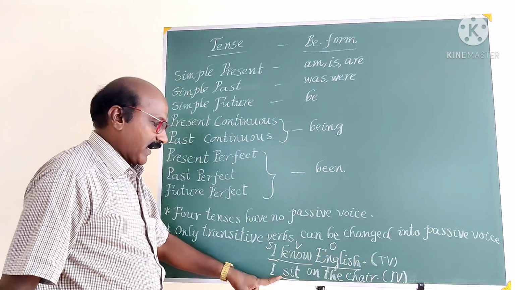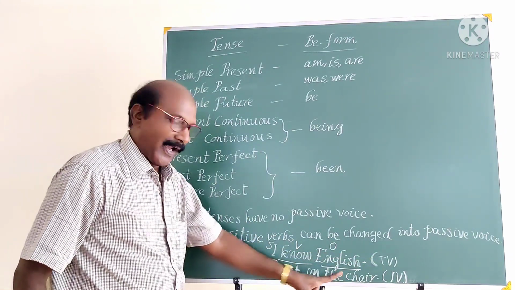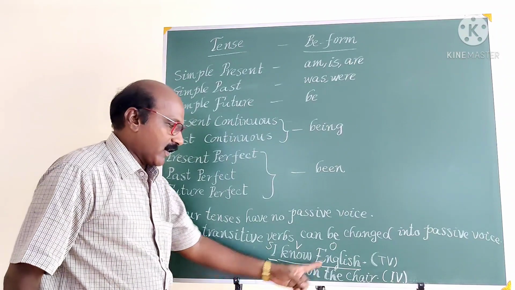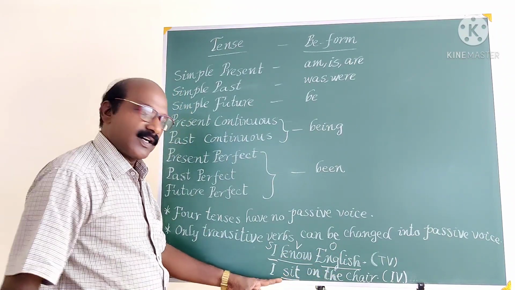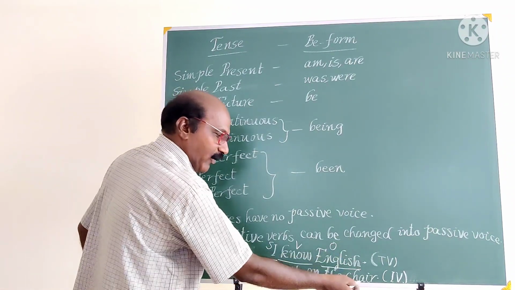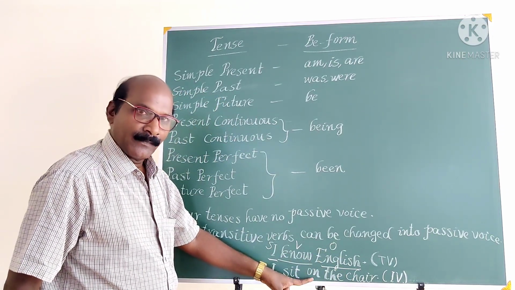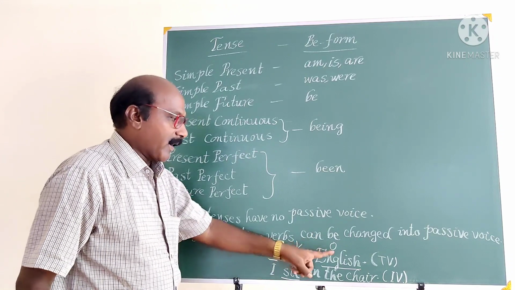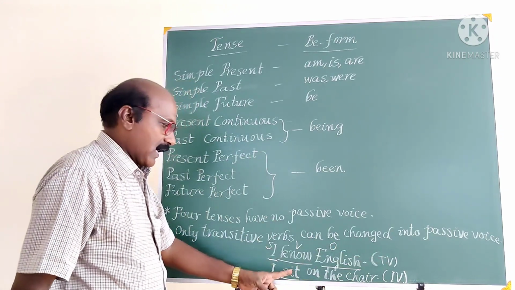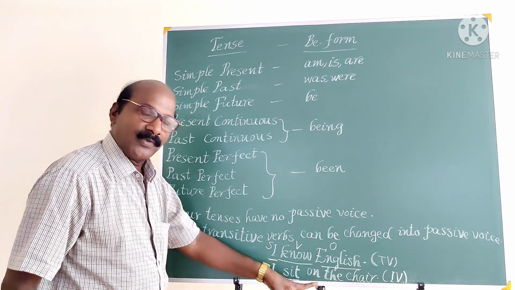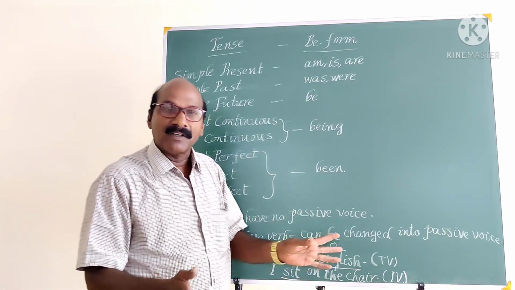See the other example, I sit on the chair. Here sit is the verb, but this verb is not directly followed by the object chair. It is followed by a preposition. So a verb which is followed by the object is called the transitive verb, and a verb which is not followed by the object is called the intransitive verb.